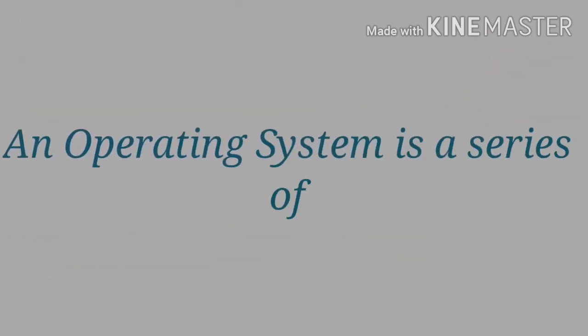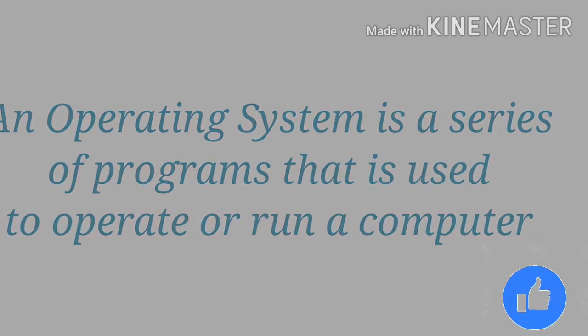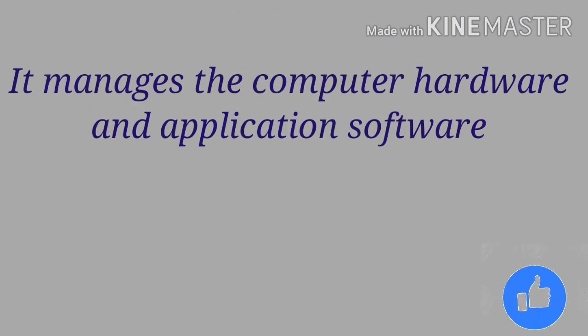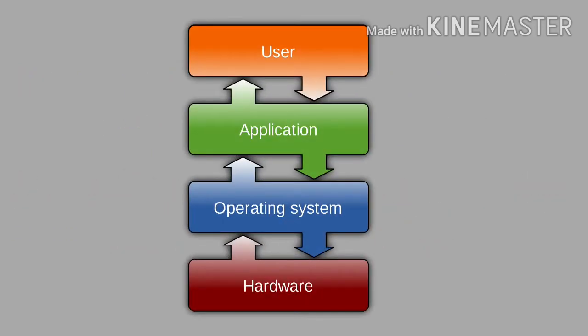An operating system is a series of programs that is used to operate or run a computer. It manages the computer hardware and application software. It usually controls and manages the whole computer system. Now let's see how it basically works from the structure. Here is a structure of an operating system.